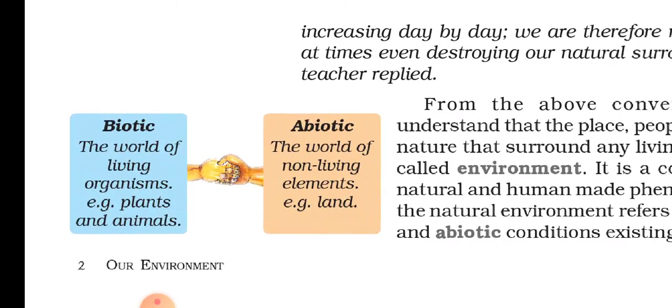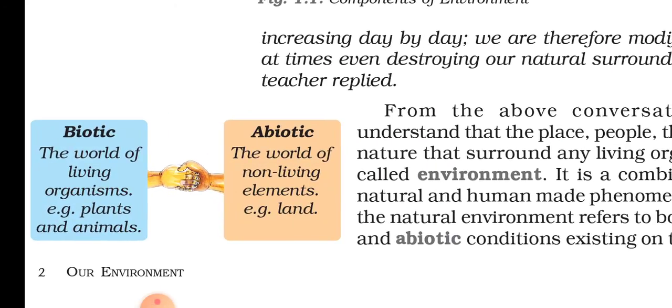The world of living organisms, that is the plant and animal kingdom, is known as biotic. And what is abiotic? The world of non-living elements. For example land, and whatever non-living things you can write, like table, chair, buildings, all these are non-living things and come under abiotic.